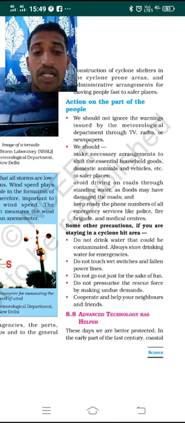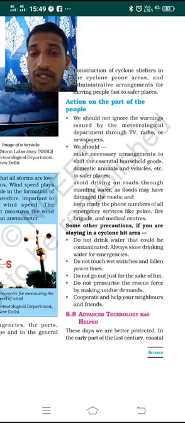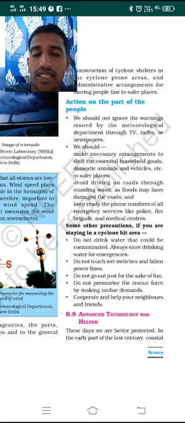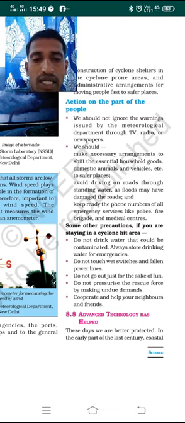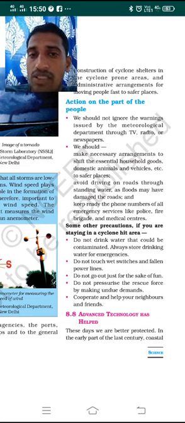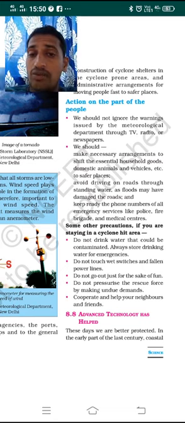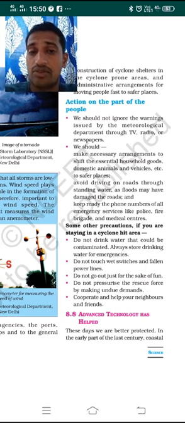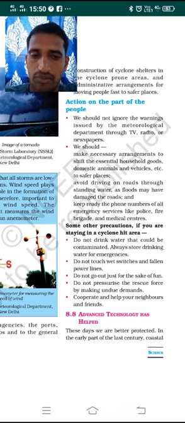And avoid driving on roads through standing water. When there is standing water, avoid driving there, because when wind, storm or cyclone takes place, the water can take away your vehicle. Also, floods may have damaged the roads, where the water has crossed over them, and you might not know. If the road is damaged, the vehicle cannot move and can get stuck in the water. That might be the problem.